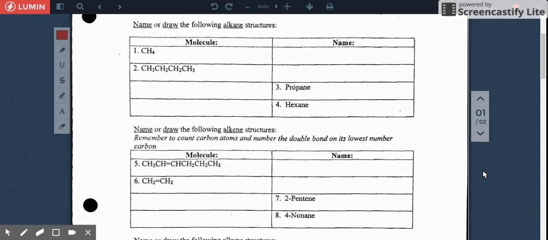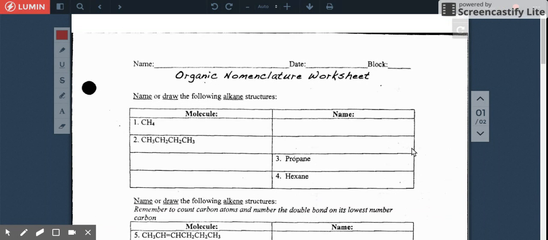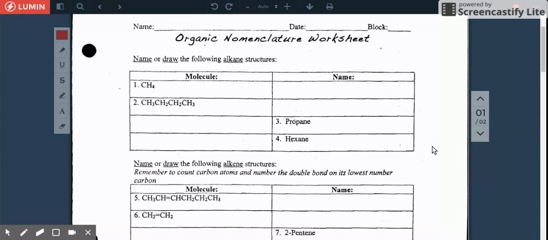Hello, class. This is just Mr. Wee. I'm going to help you out with this worksheet here, the organic nomenclature worksheet. You guys got this on Thursday, and it's going to be due tomorrow on a Tuesday. So let's help you out with each section, like maybe one problem each section or